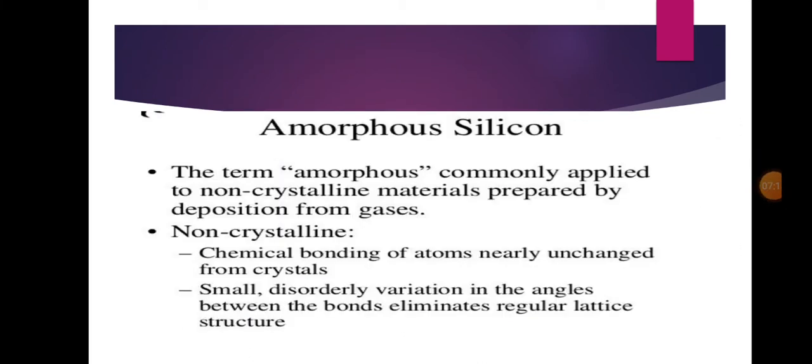When we talk of the short range order, amorphous silicon comes into our mind. The term amorphous is commonly applied to non-crystalline materials prepared by deposition from gases. Non-crystalline means the chemical bonding of atoms remains nearly unchanged from crystals, and there are small disorderly variations in the angles between the bonds that eliminate the regular lattice structure.